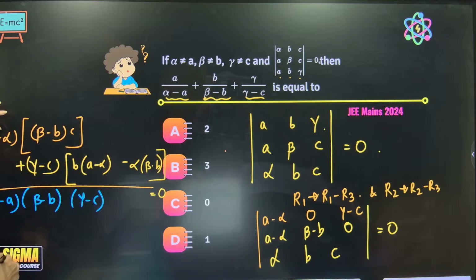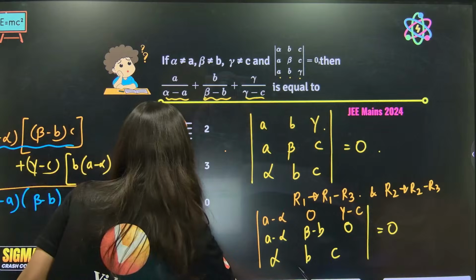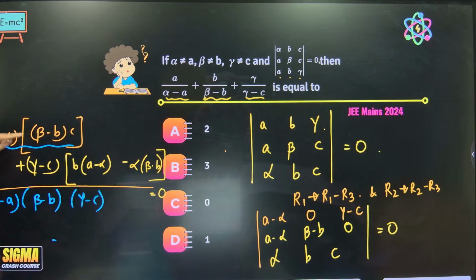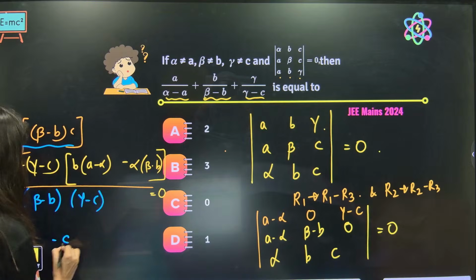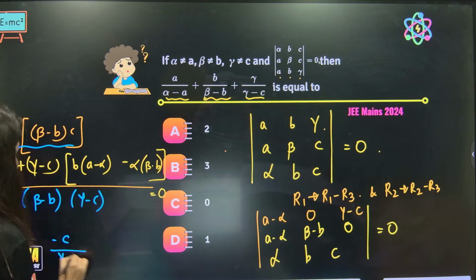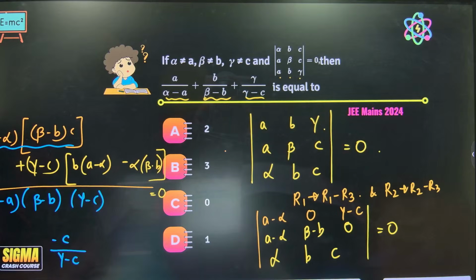So the first thing is going to give the first expression. This is my first expression, right? A minus alpha over alpha minus A, if you divide, you will get minus 1. Okay, negative sign is there. Let's keep negative. This minus. Beta minus B divided by beta minus B is gone, and this is C. So minus C upon gamma minus C is what we are getting. Okay, done. Correct.